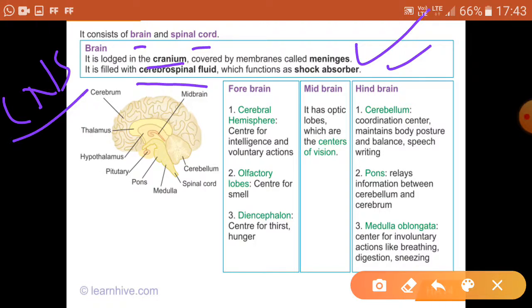Then see, forebrain is divided into three parts. One is cerebrum, and there are two cerebrum, or we can say two cerebral hemispheres. And this is the site of intelligence and voluntary action. The actions which are in our control are controlled by the cerebrum. So this cerebrum is the part of forebrain, and there are two cerebral hemispheres.